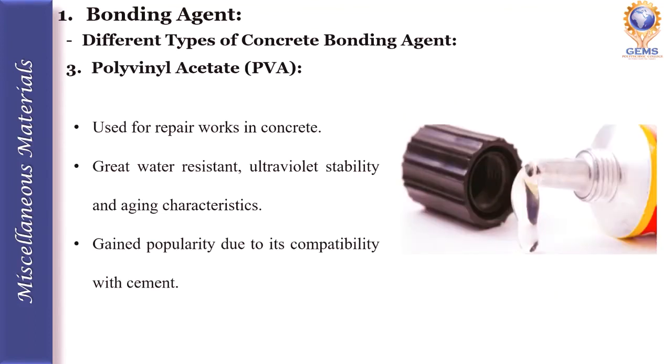The third type of concrete bonding agent is polyvinyl acetate, shortly called PVA. It is in the form of a paste. This polyvinyl acetate is mainly used for repair works in concrete. PVA offers great water resistance, ultraviolet stability, and aging characteristics. It has gained popularity due to its compatibility with cement. So these are the different types of bonding agents we use in the field of construction.